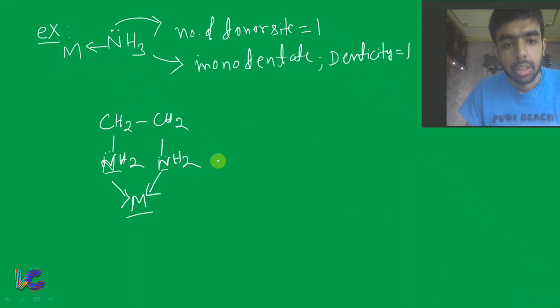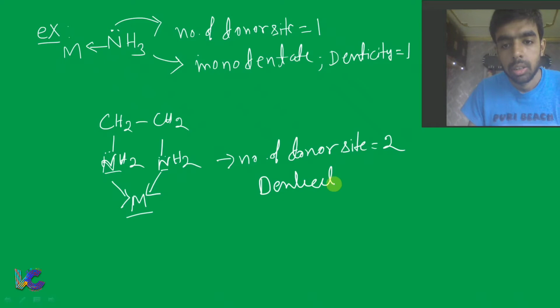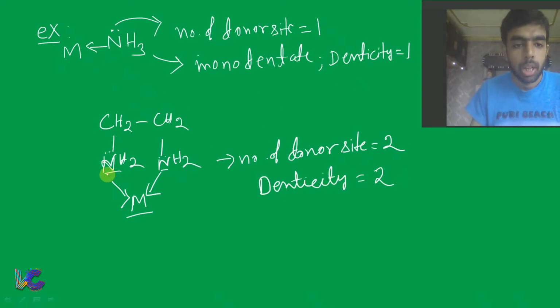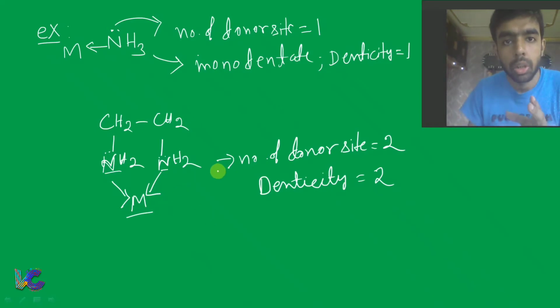That means here the number of donor sites is equal to 2, so you can say denticity is equal to 2. There are two donor sites coordinated with the central atom, that we call denticity.